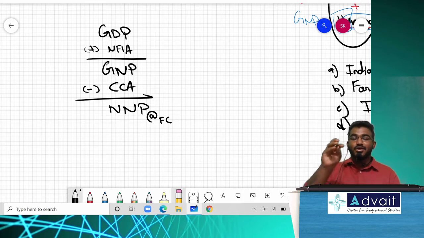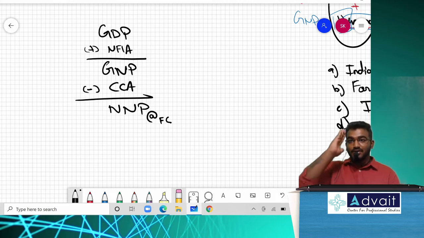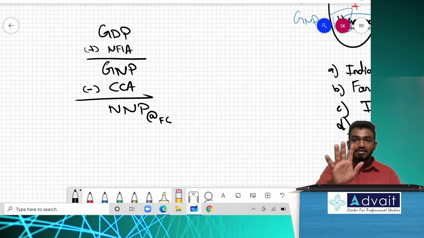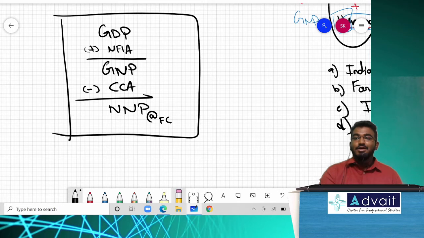First understand what are the informations to be taken and what are the informations not to be. So first you need to come to that mindset. So this is the only information I need. So your national income calculation is pretty simple, pa. Don't complicate your life. Understand this much.